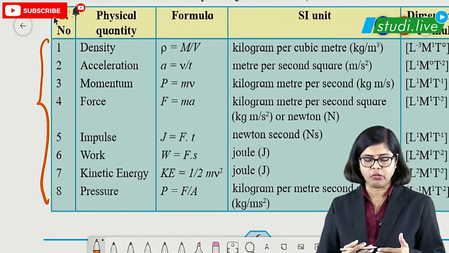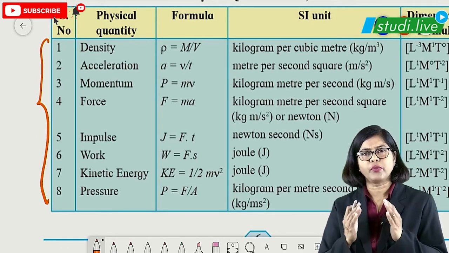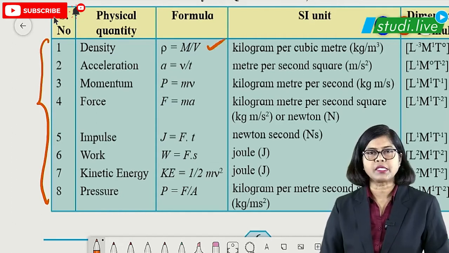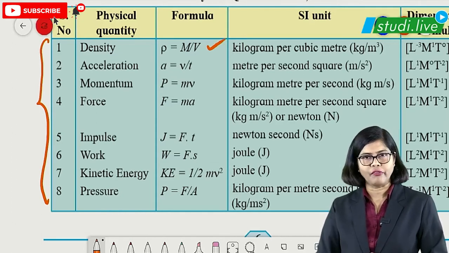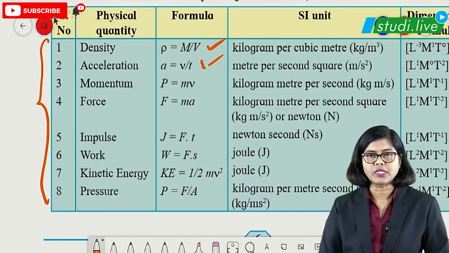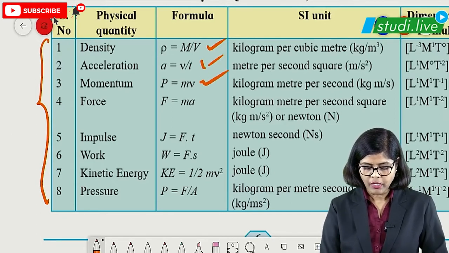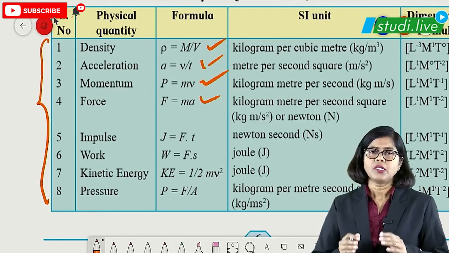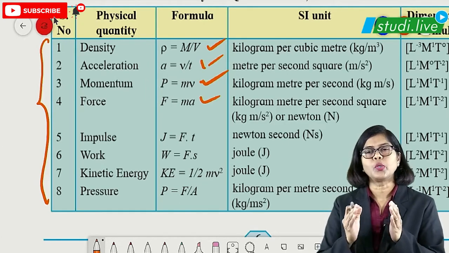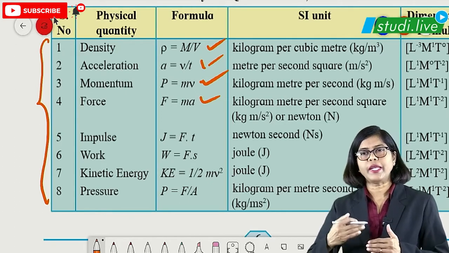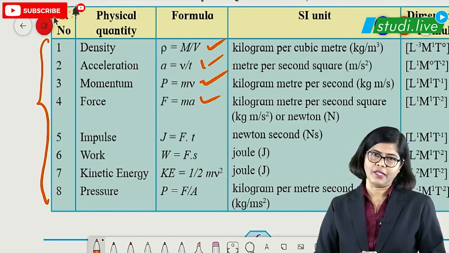That is, 1 to 8 quantities are given, and everywhere if you see, if you practice, definitely it will be very easy. Density's dimension is mass upon volume. So based on that we can find it out. Acceleration is velocity upon time. Momentum is mass into velocity. Force is mass into acceleration. So the basic thing, students, is that you should know the formulae. Once you know the formula, you can write the dimensions very easily, right?